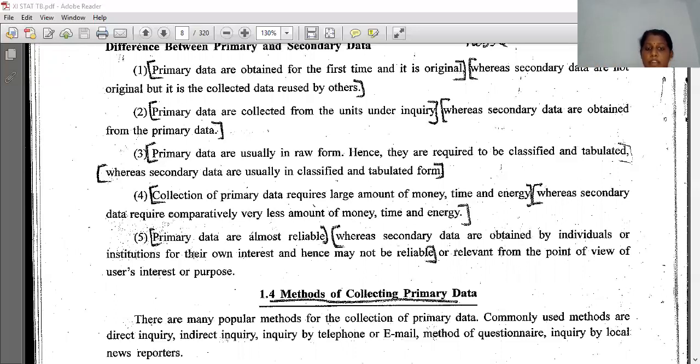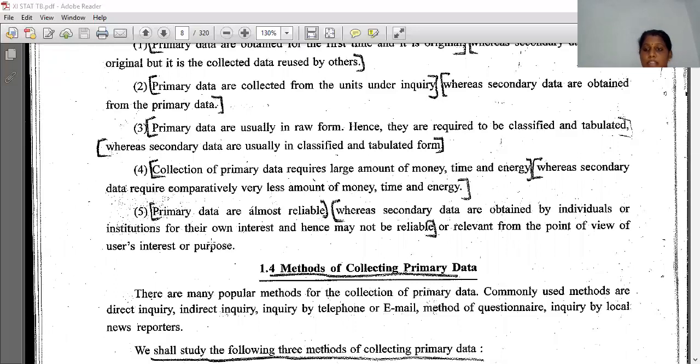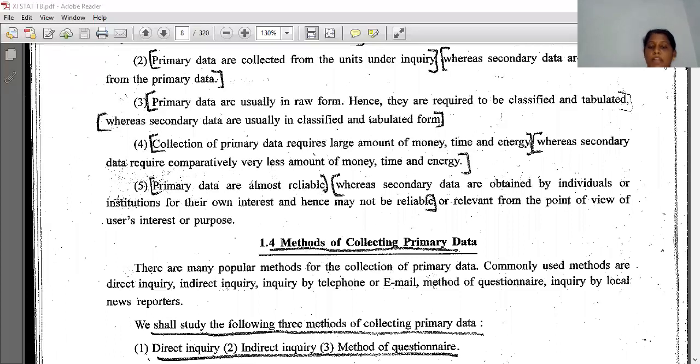Collection of primary data requires a large amount of money, time and energy, whereas secondary data requires a comparatively very less amount of money, time and energy. Okay. Then primary data is almost reliable. We can trust because we are directly visiting and collecting the information. Whereas the secondary data are obtained by individuals or institutions for their own interest and hence may not be reliable.